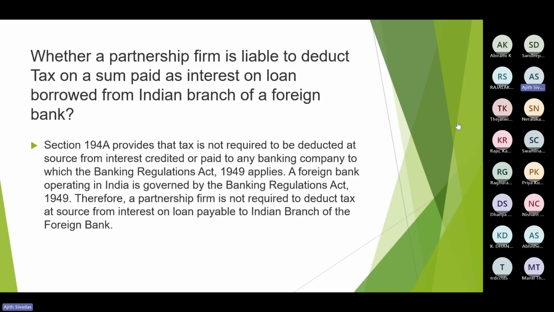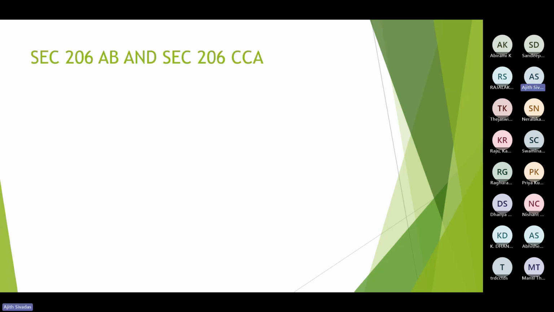So one section regarding TDS I am trying to mention: Section 206AB. The corresponding section is 206CCA in case of TCS.